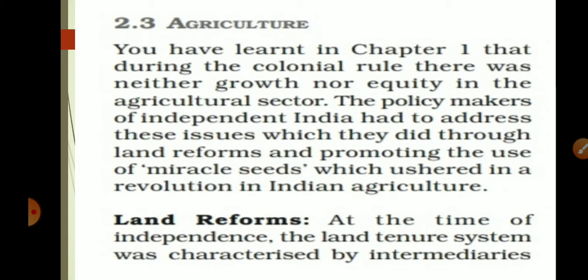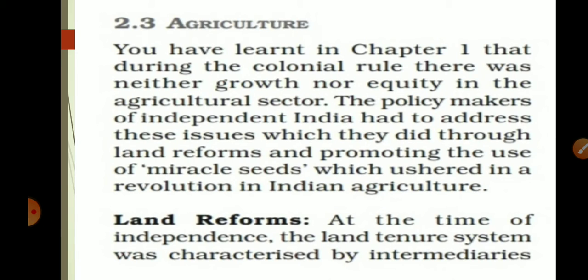The policymakers of independent India had to address this issue, which they did through land reform and promoting the use of miracle seed, that is high productivity seed, which ushered in a revolution in Indian agriculture.